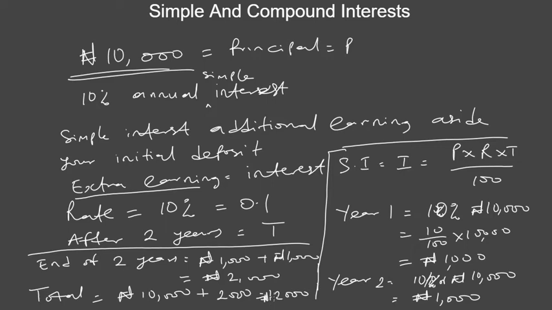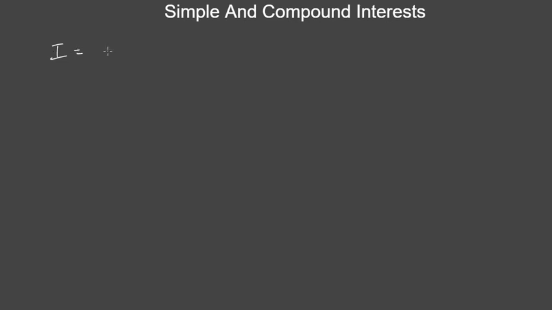So now let's go back to the formula. Let's use this formula to calculate what we just did. So we know that we are meant to get 2,000 as our extra earning, and our total amount should be 12,000. So let's see how the formula comes into play. So now we know that simple interest is equal to the principal times the rate times time over 100. Note that this 100 is to convert this rate to decimal. We assume that the rate is in percentage.